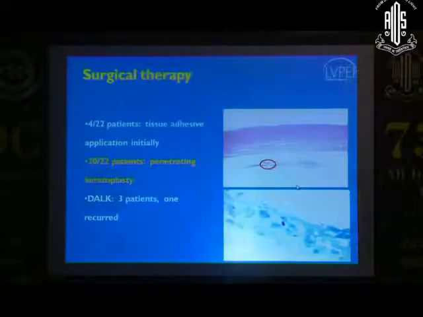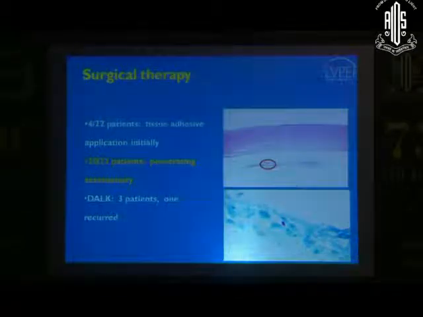So what do you do for these kinds of lesions? This is a patient I showed earlier who had a history for the past 1 year, was using topical steroids for an initial diagnosis of HSV. We thought it was fungus, it turned out to be microsporidia, and it just worsened in front of her eyes, and therefore we did a penetrating keratoplasty for these patients. So the only definitive treatment for them is penetrating keratoplasty.